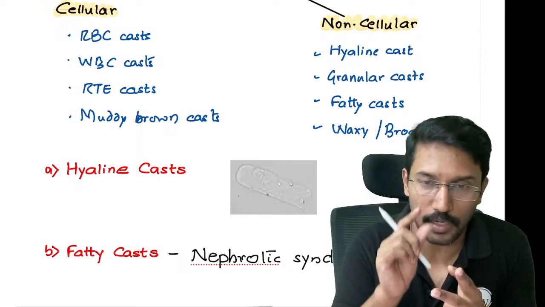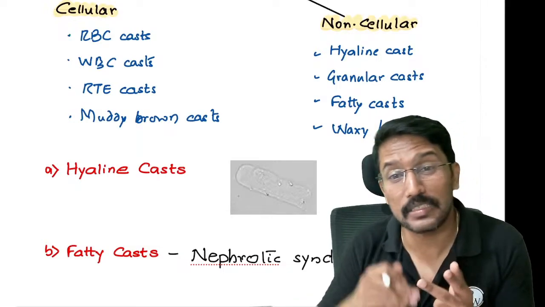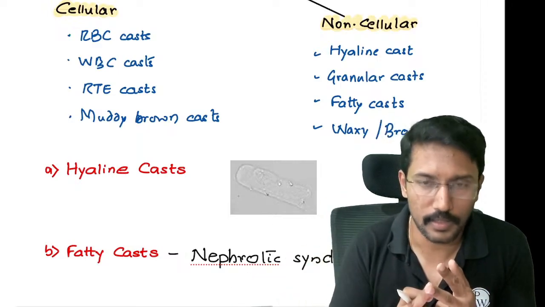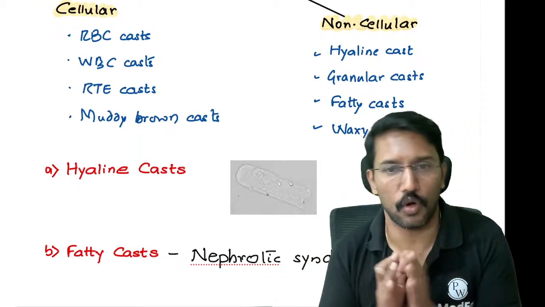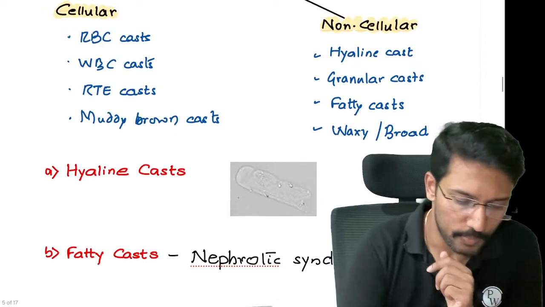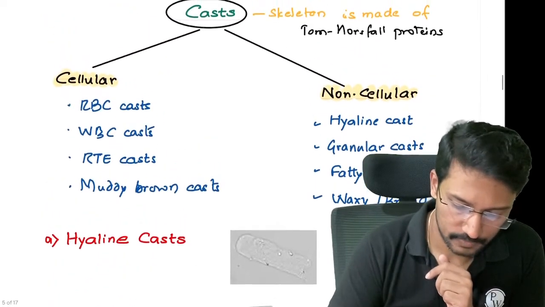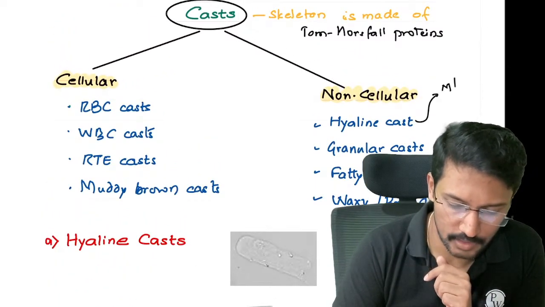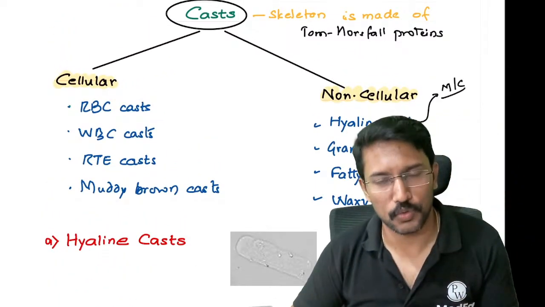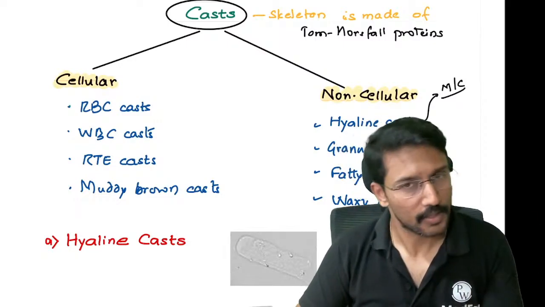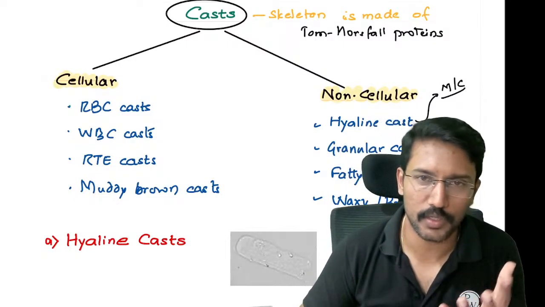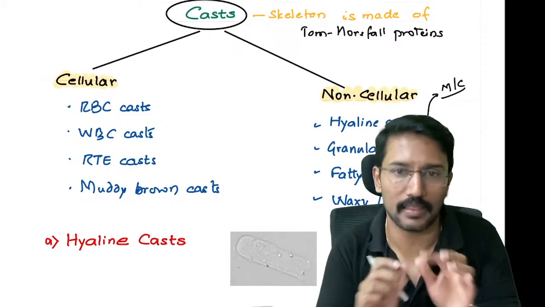Second, they might give you a cast and ask in which condition it is seen. Third, they might ask what the most common cast is. The most common cast is hyaline cast, which is seen in normal individuals. Whoever excretes urine will excrete some amount of Tamm-Horsfall protein. These Tamm-Horsfall proteins form casts.